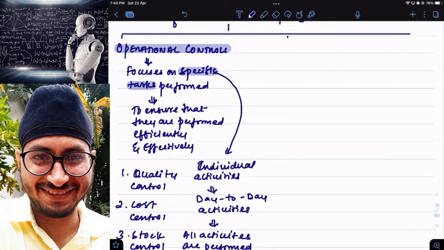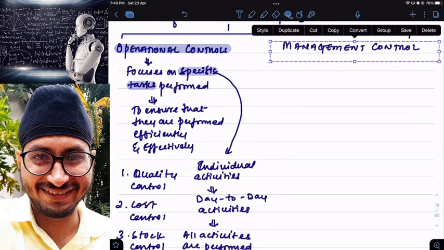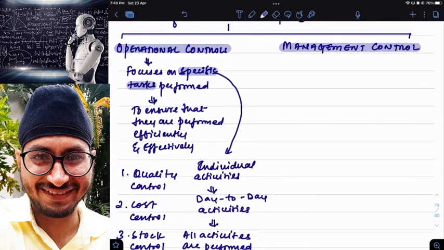Then we have management control. The name itself tells us what management control will take care of. It is more aggregative in nature.